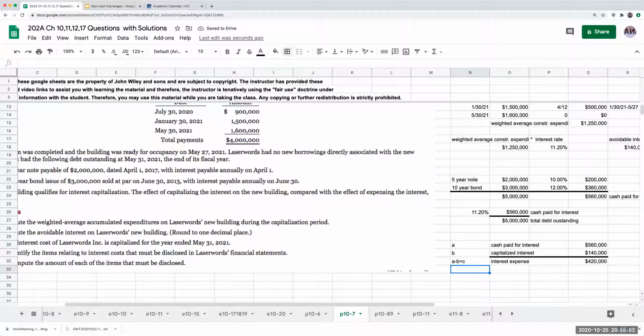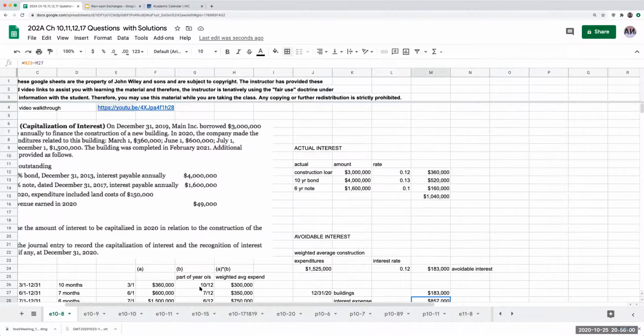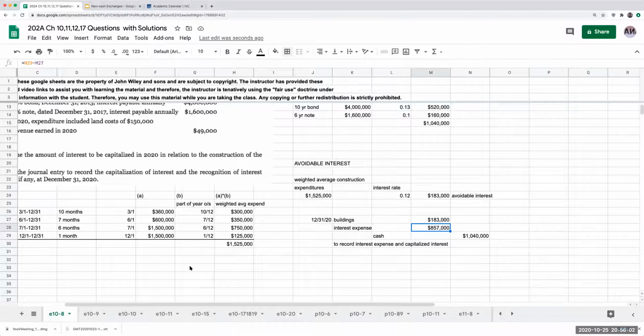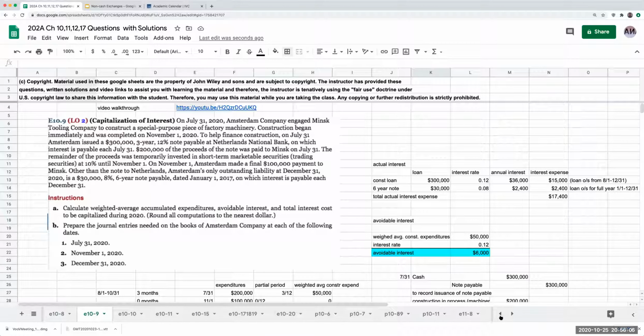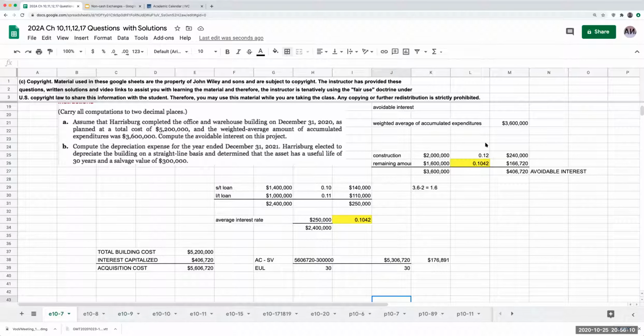So that is problem 10-7. And again, if you want to see a little bit more of how I was coming up with these different parts, you can also take a look at, I believe, exercise 10-7, because this also has the weighted average. This also deals with some other debt that was outstanding.